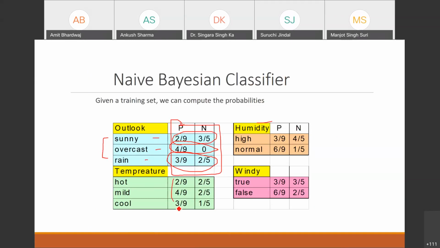Similarly, you need to do the same calculation for the second and third features, which are temperature and humidity, and the fourth one, which is wind. 3 by 5, 3 by 9, 3 by 5, 6 by 9, 2 by 5. Is this okay?